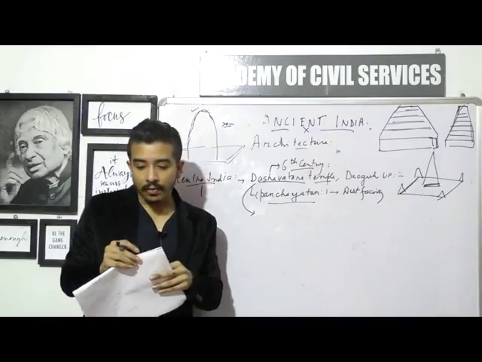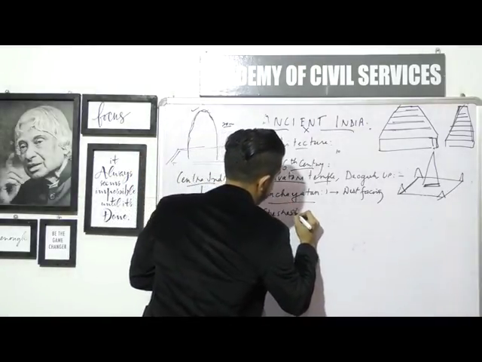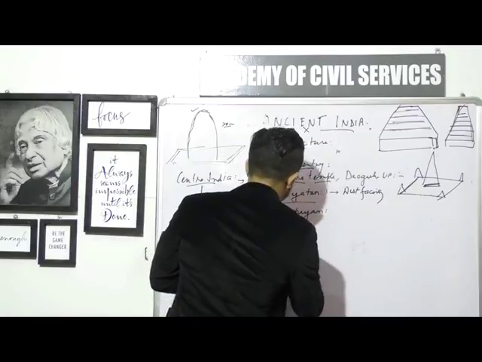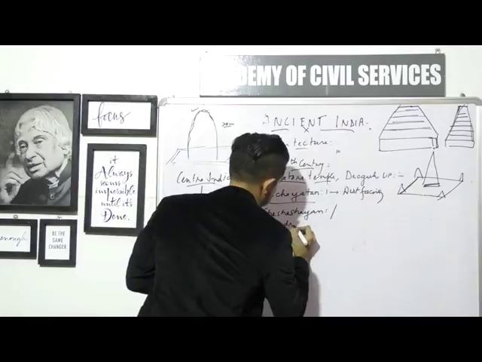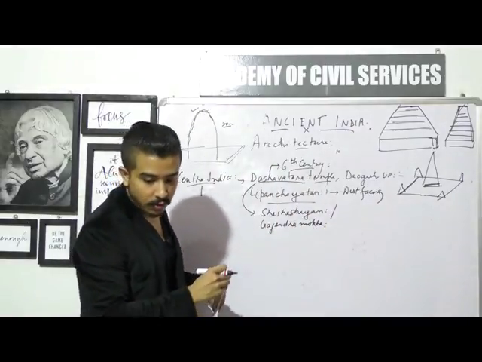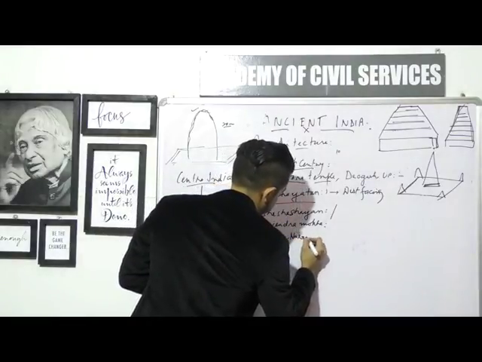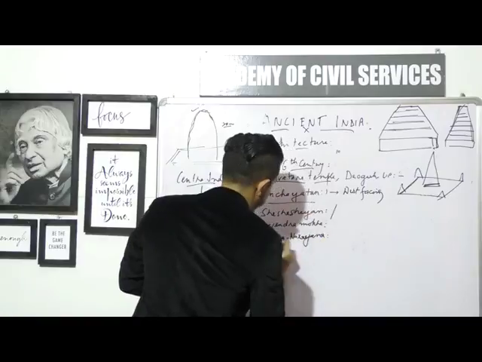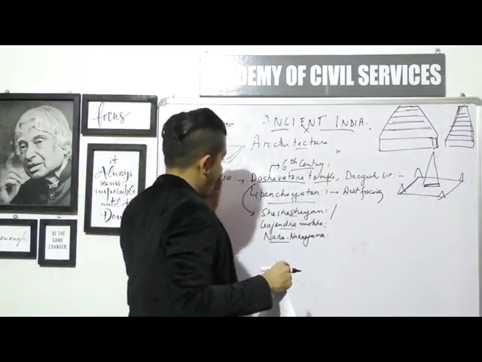Those are the Seshashayana, then the second one is Gajendra Moksha, and the third one is known as Naranarayana. These represent different episodes from the different avatars of Vishnu.